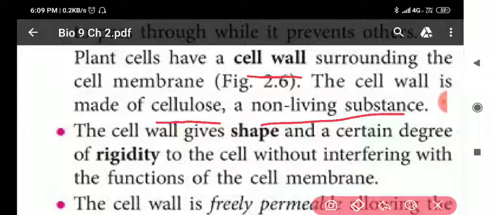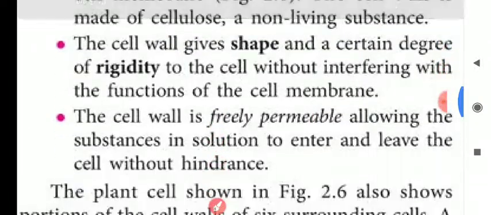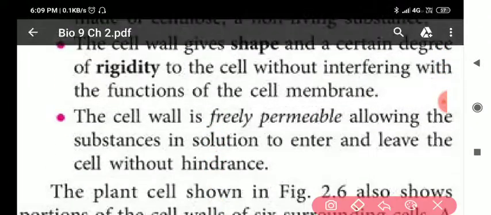Then next, the cell wall gives shape and a certain degree of rigidity to the cell without interfering with the functions of the cell membrane. Next, my dear students, the cell wall is freely permeable. Clear? Why is it freely permeable? Why is the cell wall known as freely permeable membrane? Because it allows mostly all the substances to pass through it. Clear?